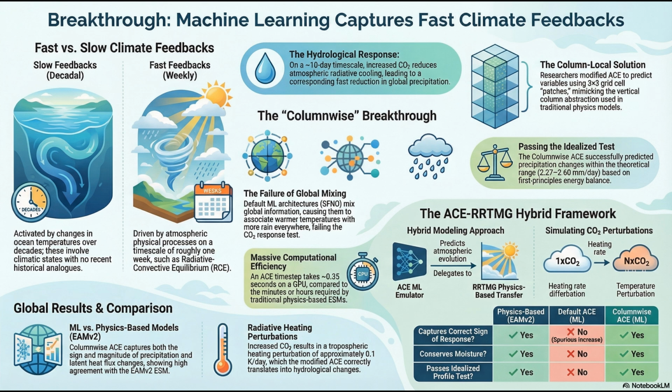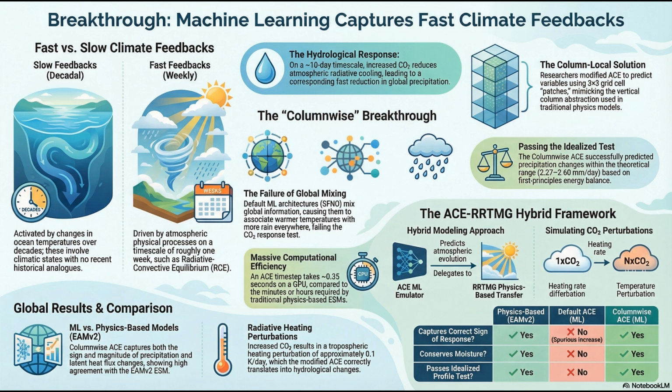So this means that during the first month after a sudden, massive spike in CO2, the global mean sea surface temperatures barely change, maybe by like 0.1 degrees Celsius. Wow, so almost nothing. Right. The solar insolation and the sea surface temperatures remain essentially identical to present-day boundary conditions. So the physics governing these fast radiative convective adjustments are already fully operative today. They're buried inside the historical training data.